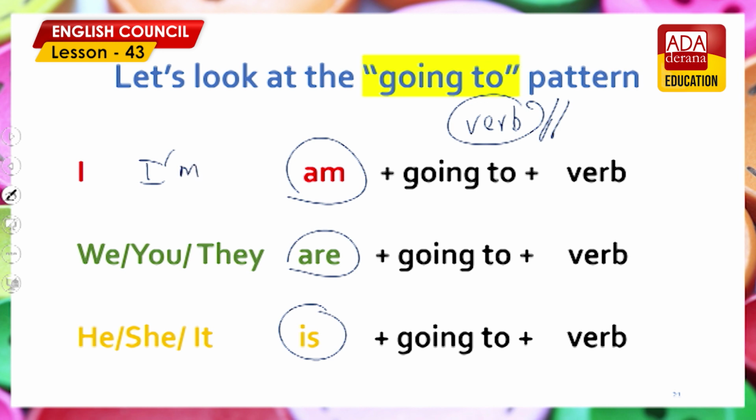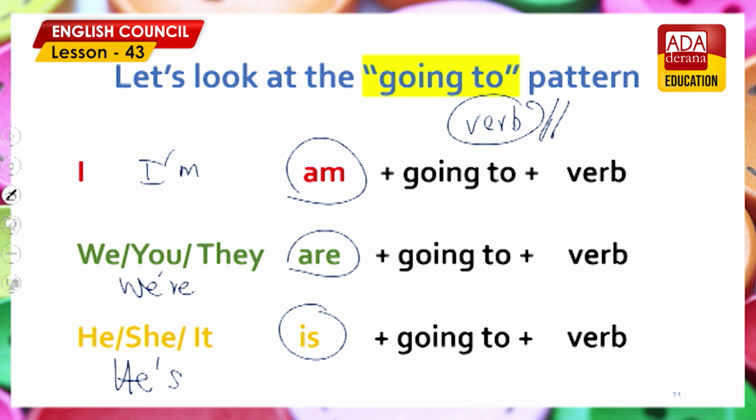And here, with this, you can say we're, you're, they're. And with is, you can contract it like this: he's, she's. Right, okay. Let's start another verb.